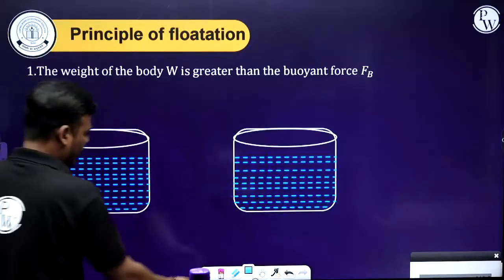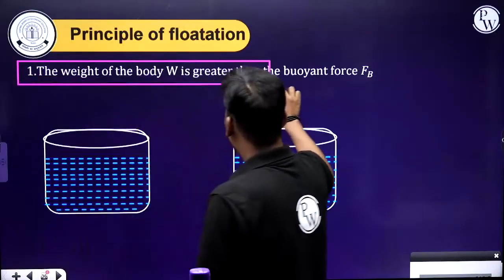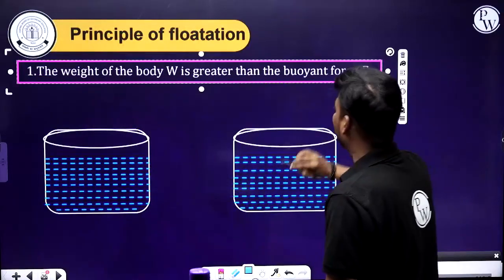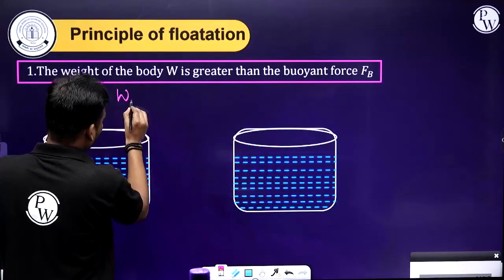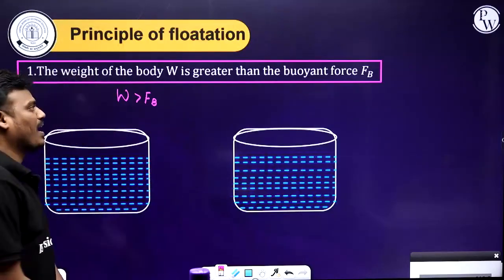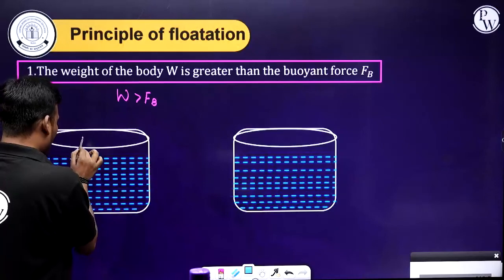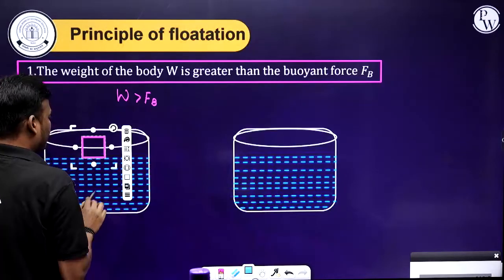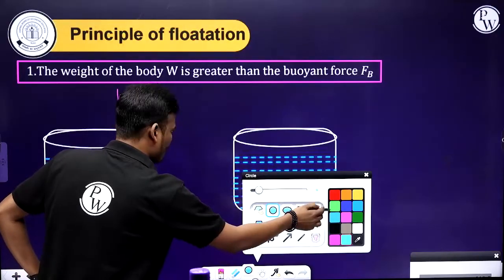The first case: the weight of the body, W, is greater than the buoyancy force of the liquid. So initially I'll take the body, a round shape only. It's up to you, whatever shape you want, you can take.